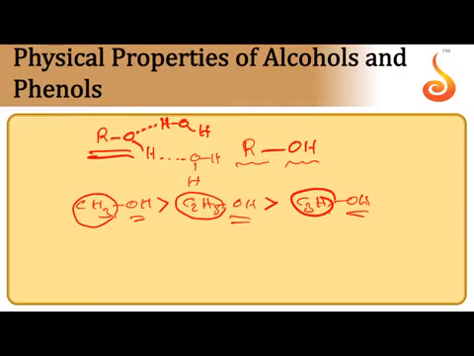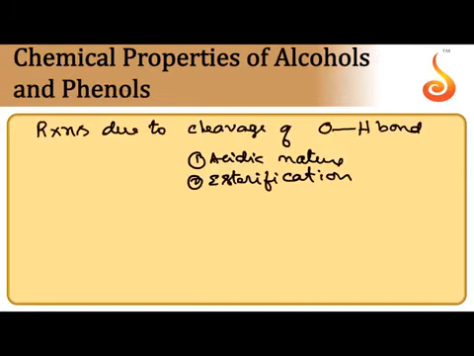At the same time, alcohols also have a higher boiling point when compared with ethers and alkanes of the same molecular mass, because of the formation of intermolecular hydrogen bonding. Because of intermolecular hydrogen bonding, alcohols come closer to each other. That is called molecular association. Because of the molecular association, alcohols have a higher boiling point when compared with ethers and alkanes of the same molecular mass.